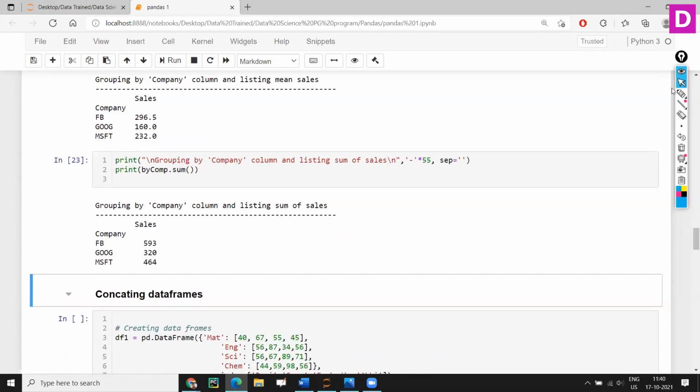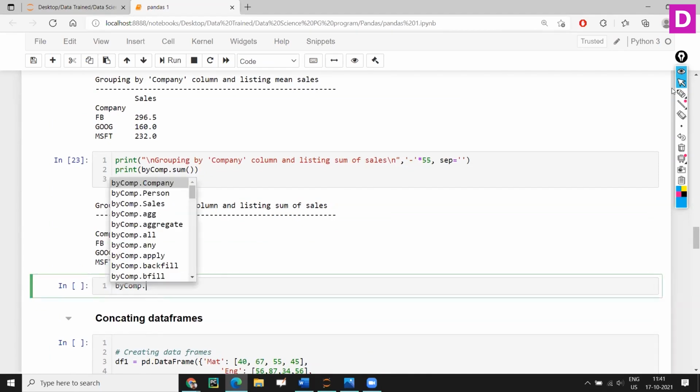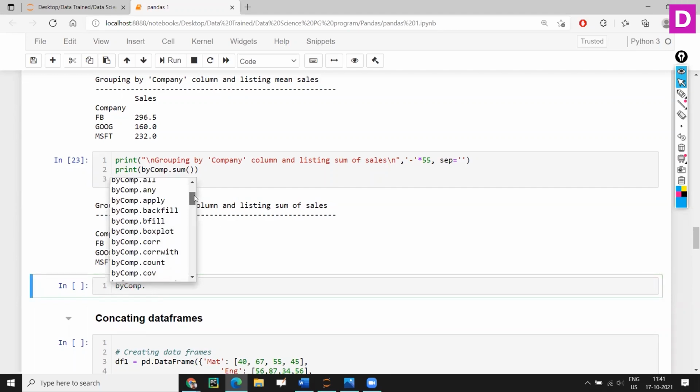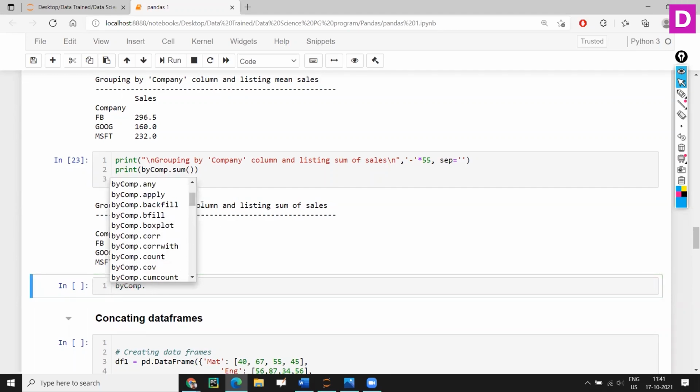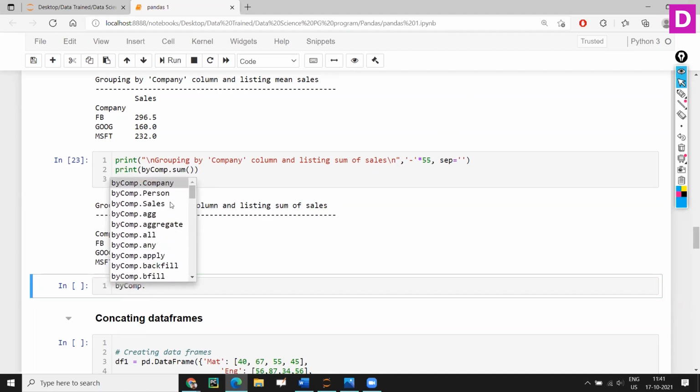There are different functions you can explore. Just say by_comp dot, and you will see all these methods: count, apply, boxplot, and many more. Those methods we will discuss in different examples.